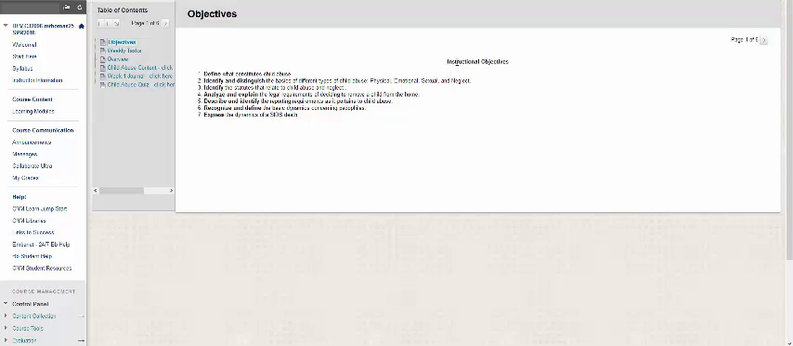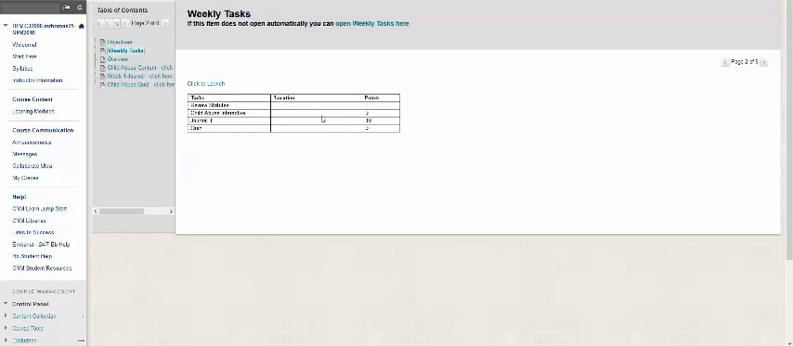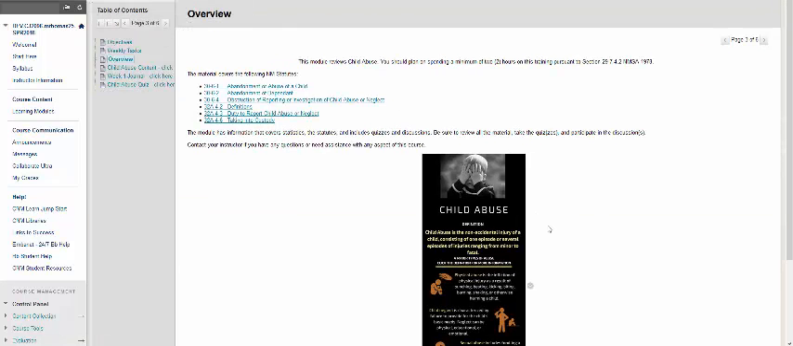The first item in this module right here are the instructional objectives. This is what you should be able to do upon successful completion of the module. Weekly tasks will tell you what it is you're supposed to do and how many points are allocated. The overview will give you some information about the subject at hand. In this instance, since we're talking about child abuse, this has the statutes regarding child abuse.